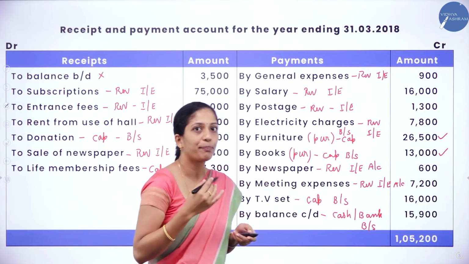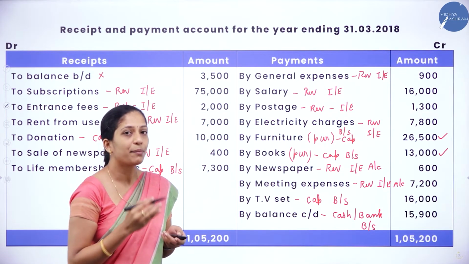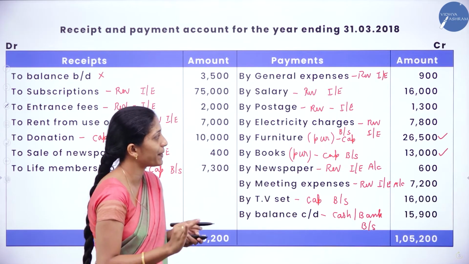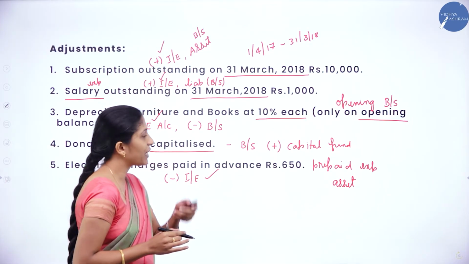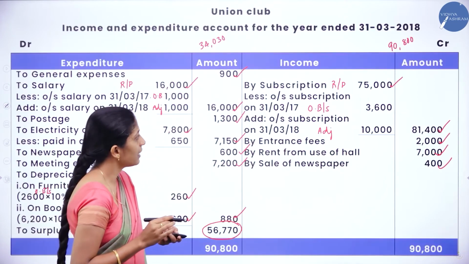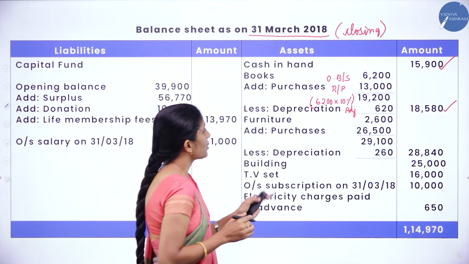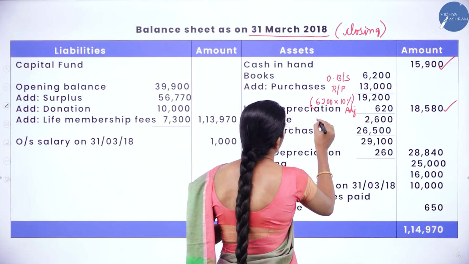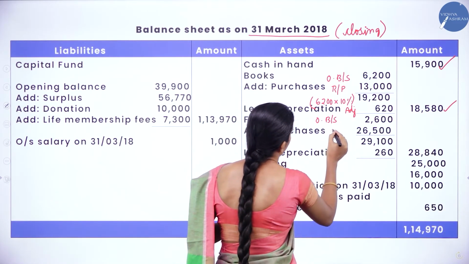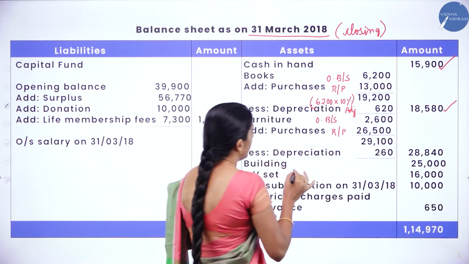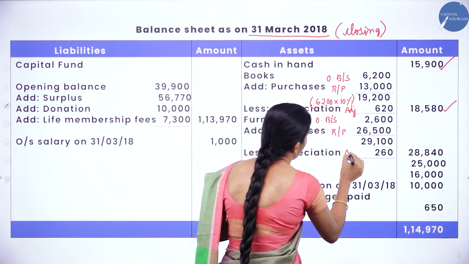So it means purchase. We have to add that purchase, 2,600 plus purchase 26,500, less 10% depreciation. So furniture 2,600 which is given in the opening balance sheet, add purchase which is given in the receipts and payment account, less depreciation which is given in the adjustment.